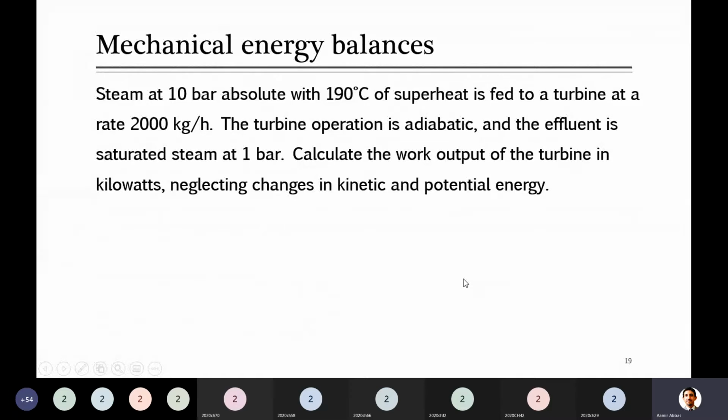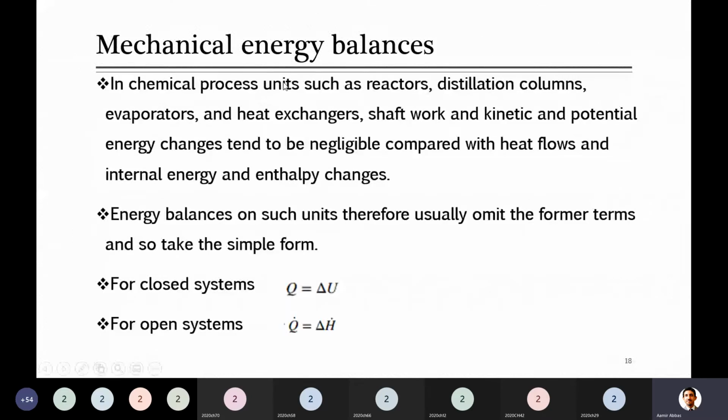Here is one problem related to this, with steam at 10 bar. Such systems, where something is only getting in and out, are usually called mechanical. The change in internal energy plus the flow work is considered in this delta H, and Q is the heat lost or added to the system.